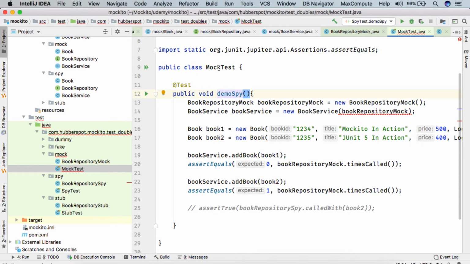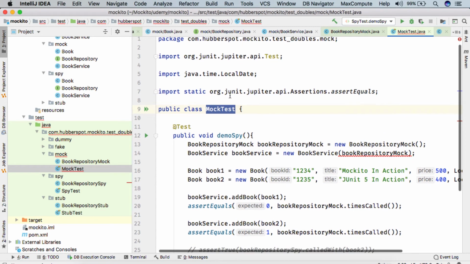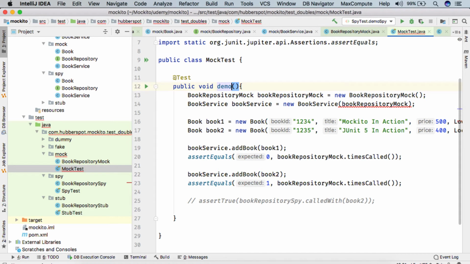In mock test there is one method, demo SPY. We'll rename it to demo mock.